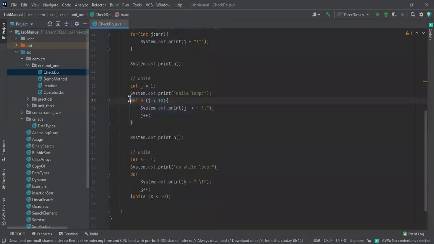Based on that, we just printed the numbers. So what is the syntax for the do? It starts with a keyword and there is a block. This do statement block will execute first, and then the loop will continue based on the condition. And inside a while, it always starts with the condition. If the condition is satisfied, it enters the block.